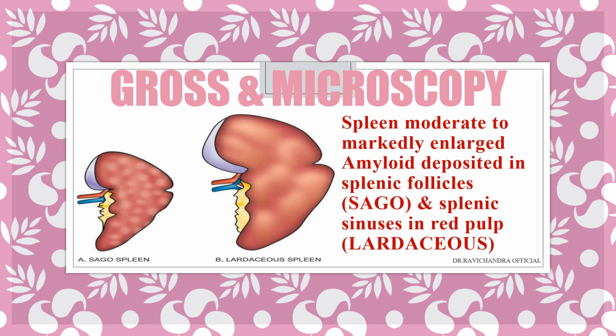This sago spleen and lardaceous spleen, you can get in 3 marks questions also. So you have to write: amyloid deposited in splenic follicles will result in enlargement of the spleen, and there will be tapioca-like seeds appearance on gross examination. So it is called sago spleen. And if this amyloid is deposited in splenic sinuses in the red pulp, it is lardaceous spleen, a very large spleen.